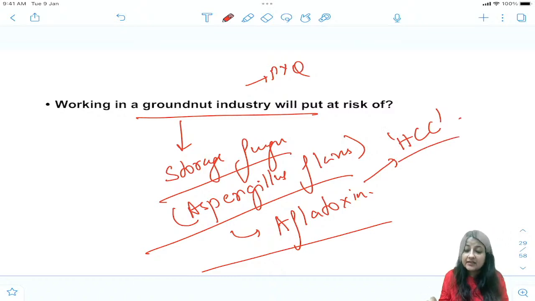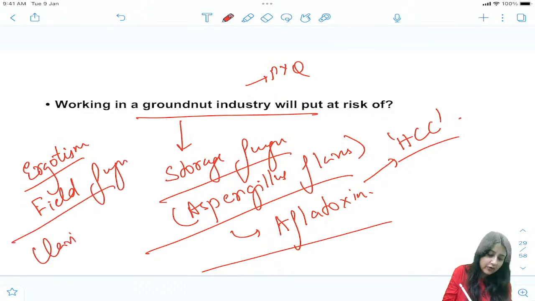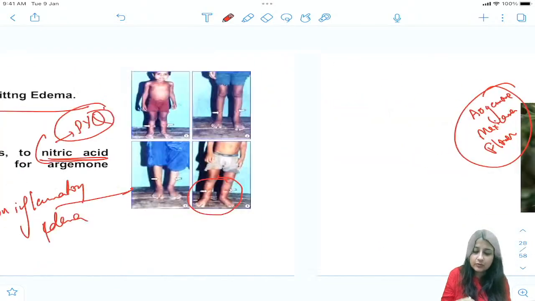There is also something known as ergotism, right? Why does ergotism occur? It is because of the field fungus Claviceps fusiformis. Ergotism is due to the field fungus. What is the name of the field fungus? Claviceps fusiformis. Having done this, just come to this slide once, which was at the beginning.